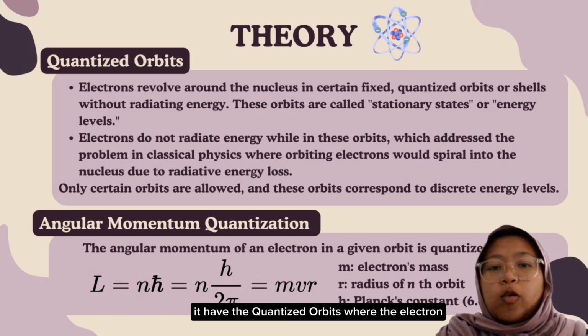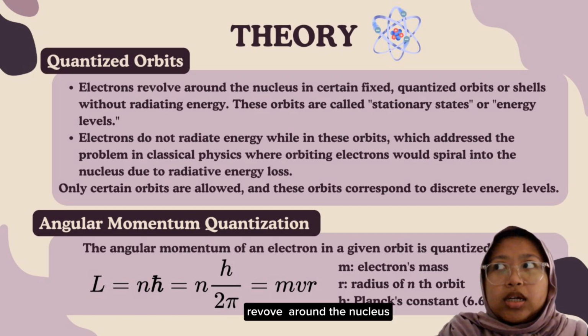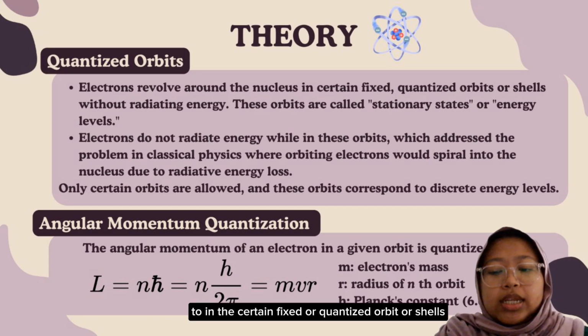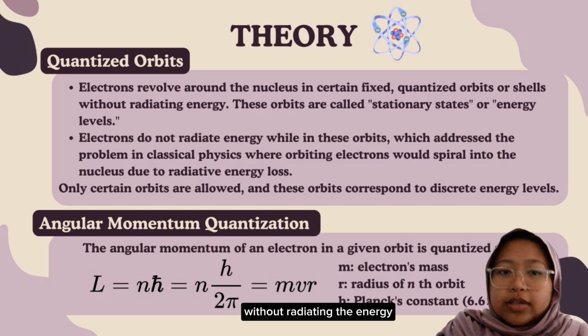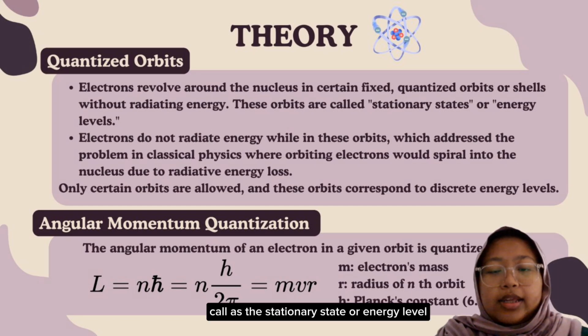I will talk about the theory of the Bohr quantum model of the atom. It has the quantized orbits where the electron evolve around the nucleus in certain fixed or quantized orbit or shells without radiating the energy. Then these orbits are called the stationary state or energy level.